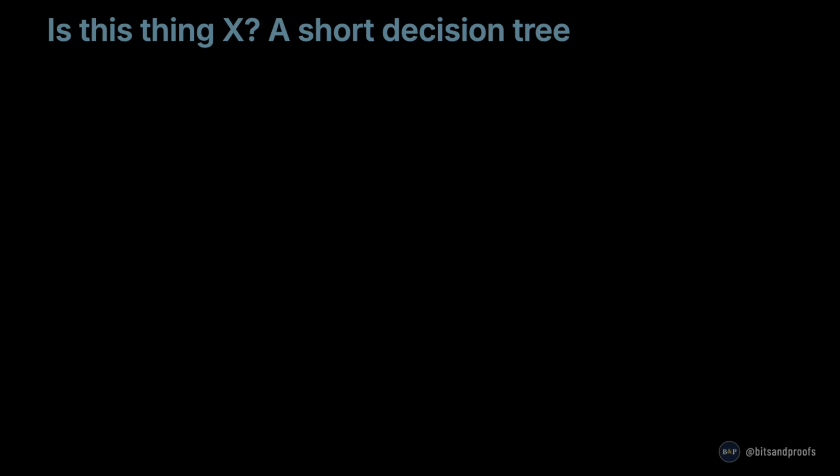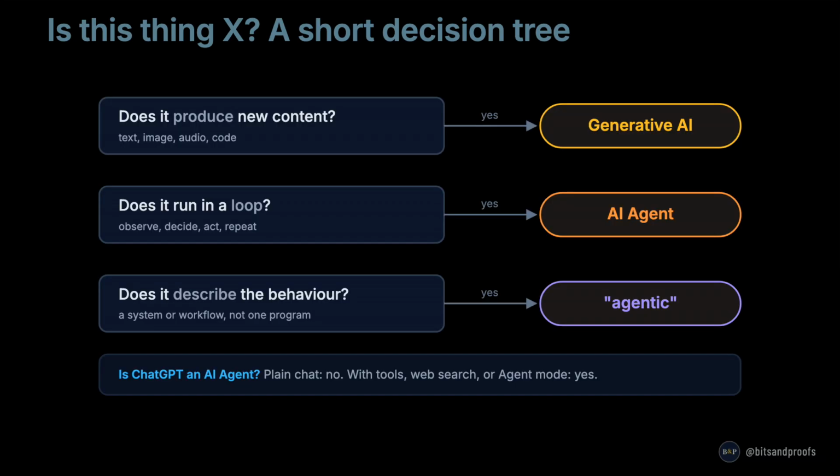Let me leave you with a four-question decision tree. Next time someone uses one of these words, just ask in order. Question 1: does it produce new content like text, image, audio, or code? If yes, it is using generative AI. Question 2: does it run in a loop, taking observations, deciding, and acting? If yes, it is an AI agent or a multi-agent system. Question 3: does the term describe a system or workflow that shows agent-like behavior? If yes, the adjective agentic fits.